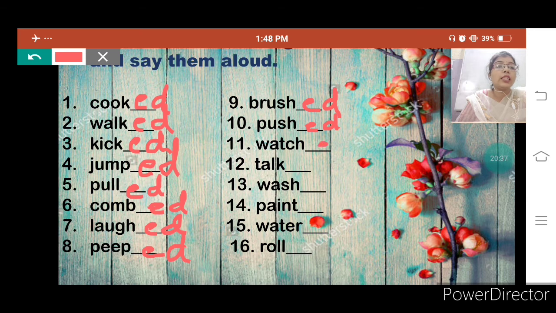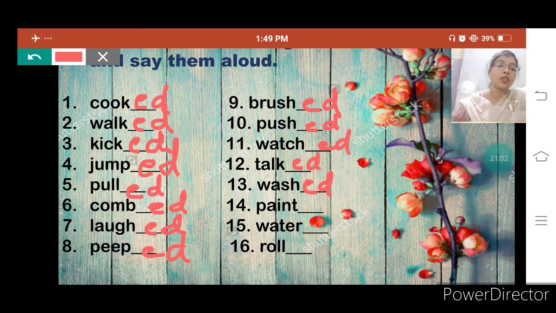Watch, ed, watched. Talk is there, and what we have to do, we have to add ed here. Talked. Wash is written in number 13, and we have to add ed to it. It will become washed.